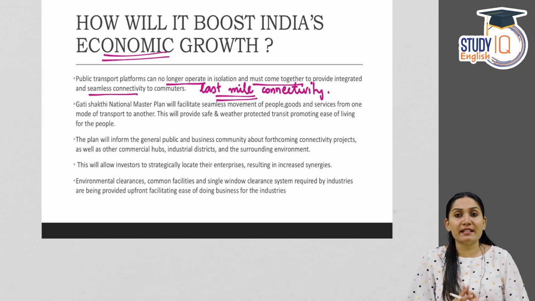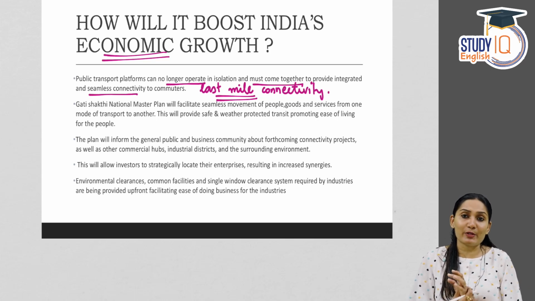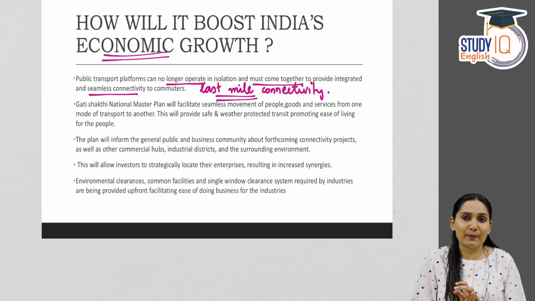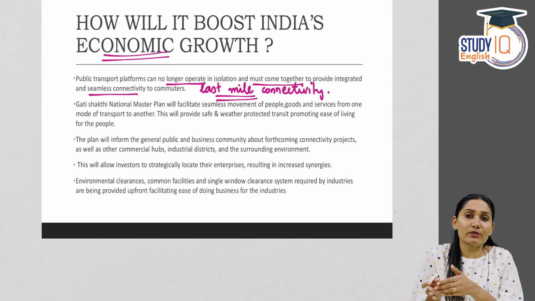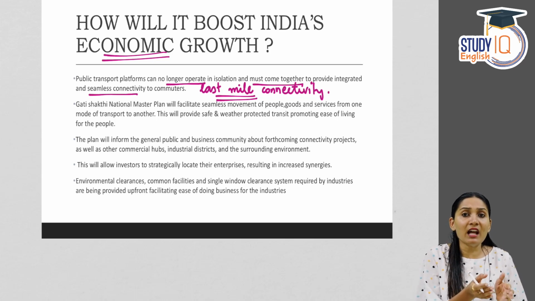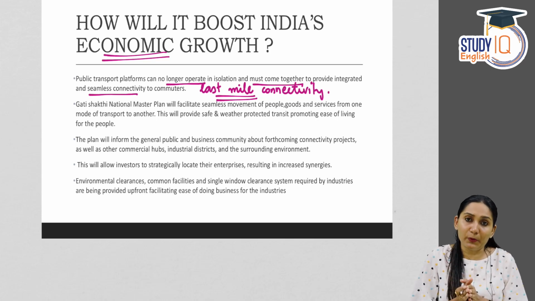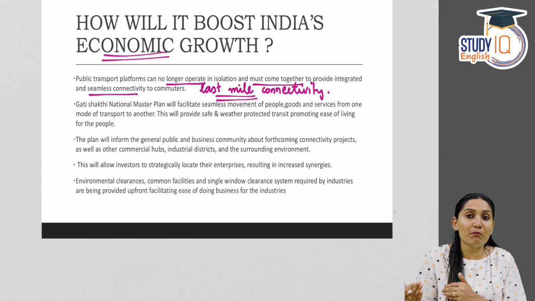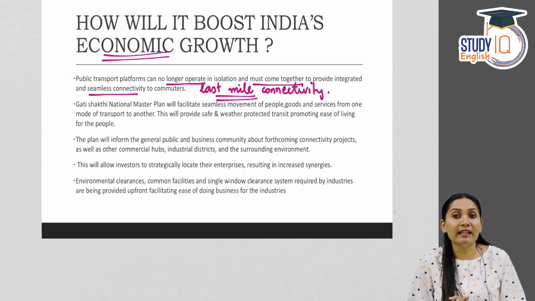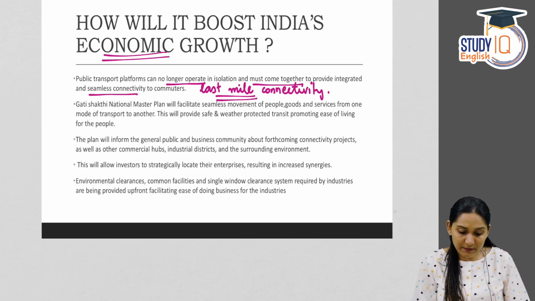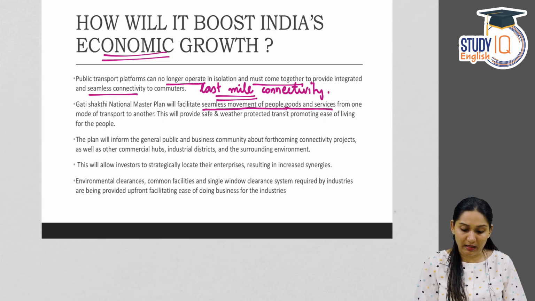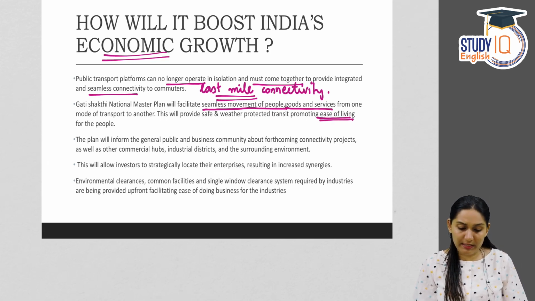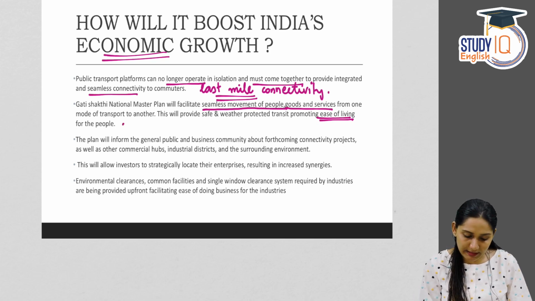But one of the major criticisms that the Delhi Metro or any other metro project in the country has faced is the problem of last mile connectivity. If you live near the metro station, it's very easy to commute. But from the metro station to the place where you live, there is a lack of transportation or there are transportation hindrances. So this scheme, that is PM Gati Shakti, being a multi-modal connectivity scheme, will help in ensuring last mile connectivity. Second one, this will facilitate seamless movement of people, goods and services from one mode of transport to another. That is, it will promote ease of living by providing multi-modal connectivity.